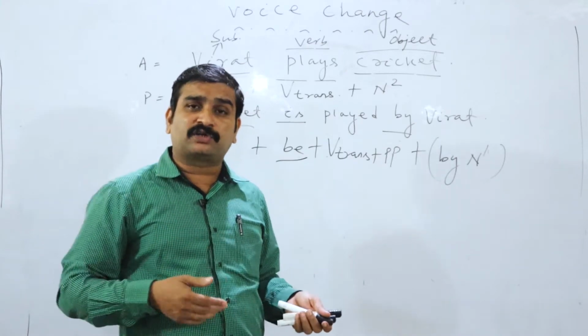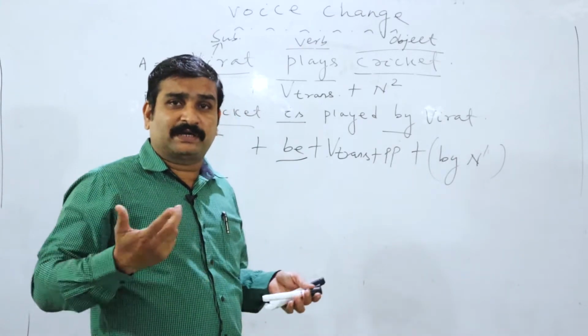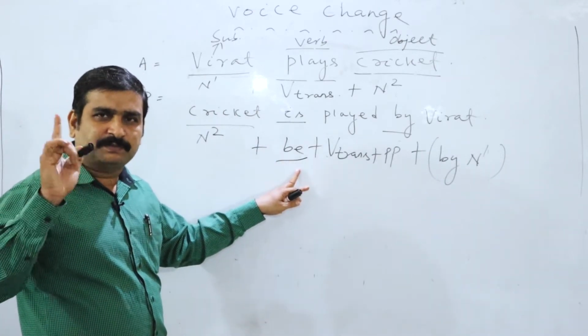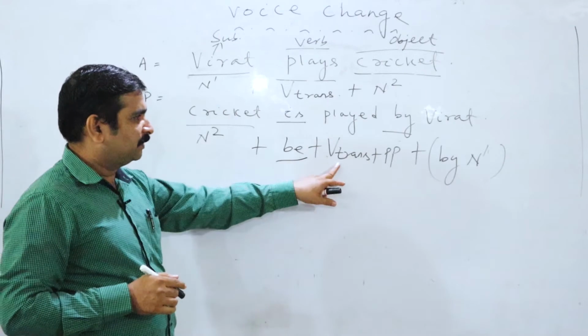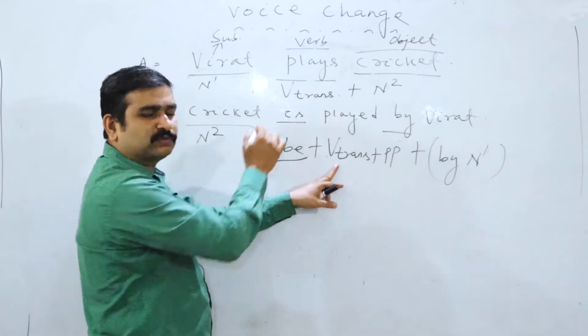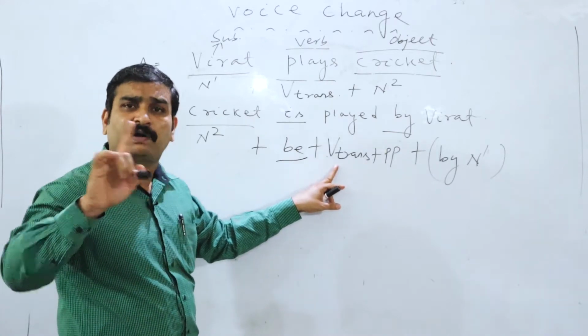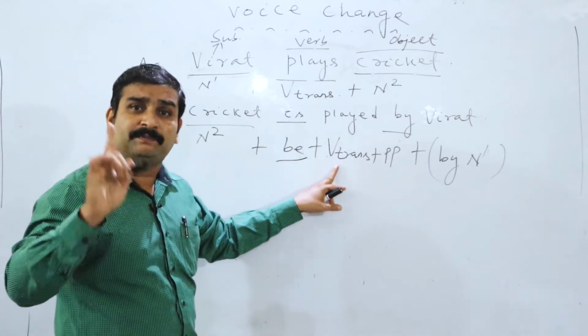A lot of students are always confused. They know this, but they are confused. I will tell you. So the be verb is added. In passive voice, the be verb is compulsory. Then V trans. What is V trans? V trans means verb transitive. What is a verb transitive? The verb having an object.